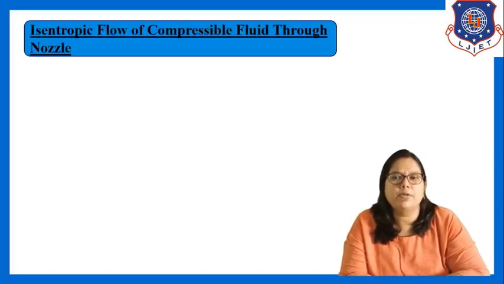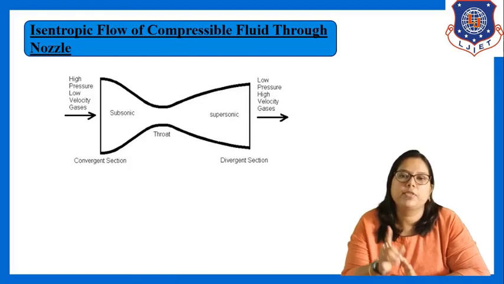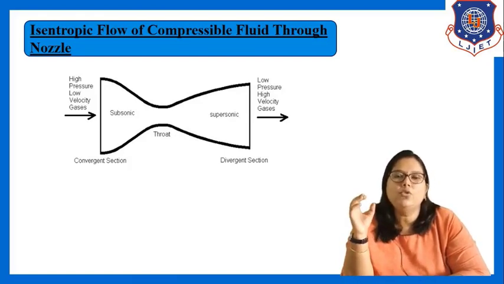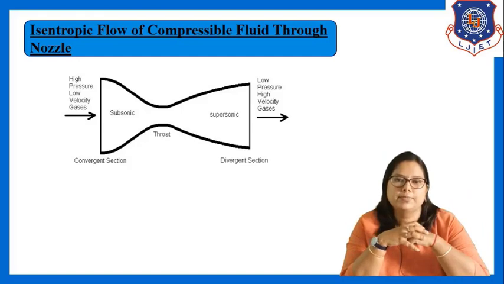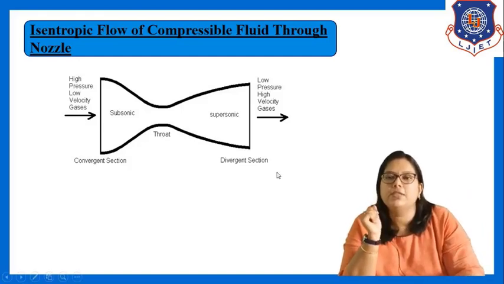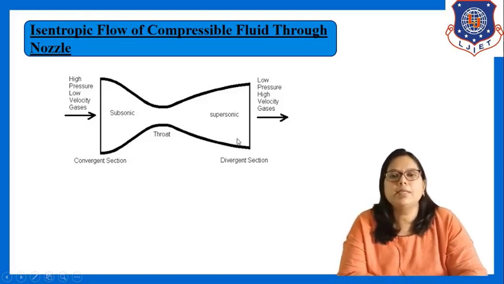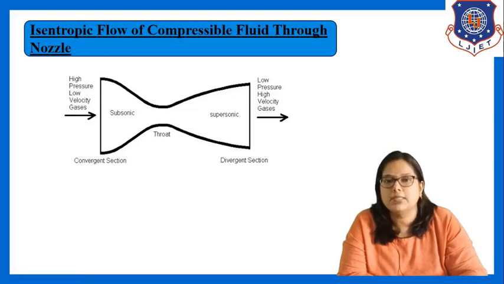Isentropic flow of compressible fluid through a nozzle. How does this isentropic flow behave for compressible fluid when it is passing through a nozzle? Now what is a nozzle? This is the nozzle. Generally any nozzle construction is like that. There is one convergent section, one throat section and one divergent section. You can see the difference in the figure. This first part is the convergent section, the second part of small cross-section area is the throat and this third part is the divergent section.